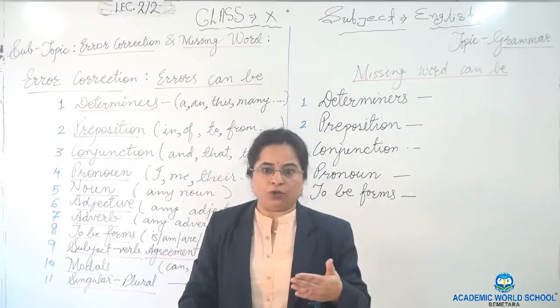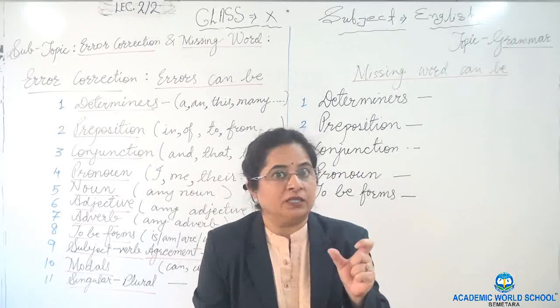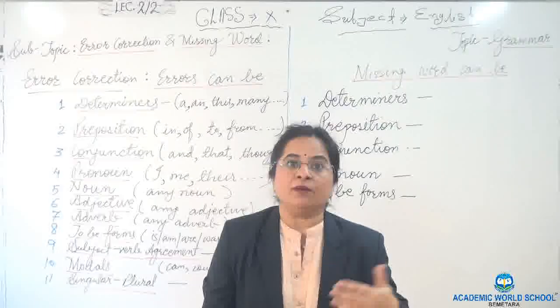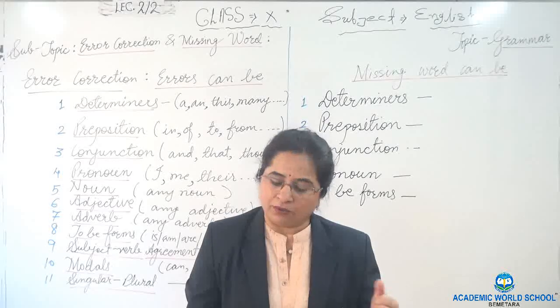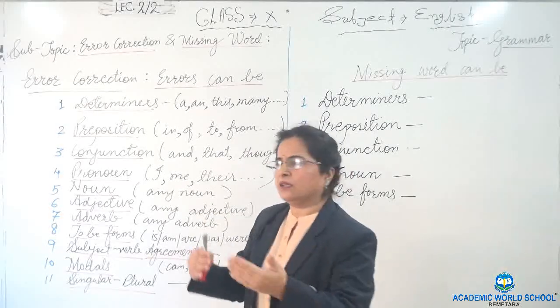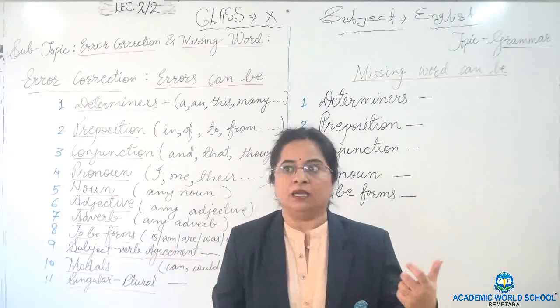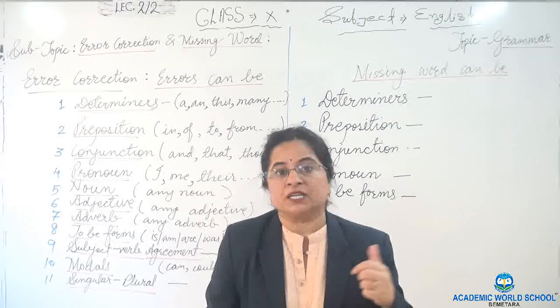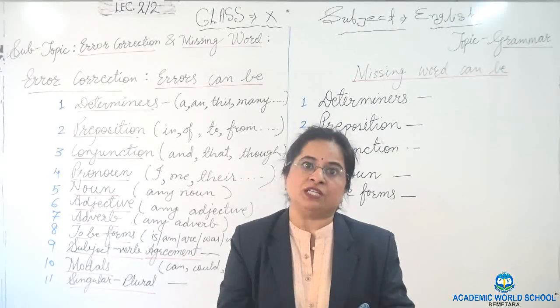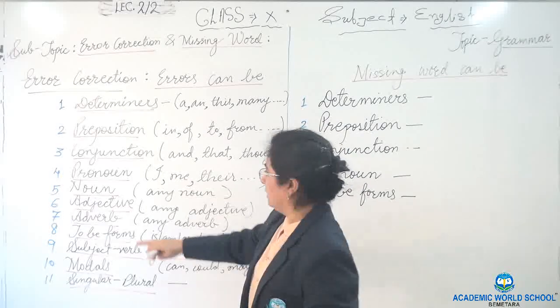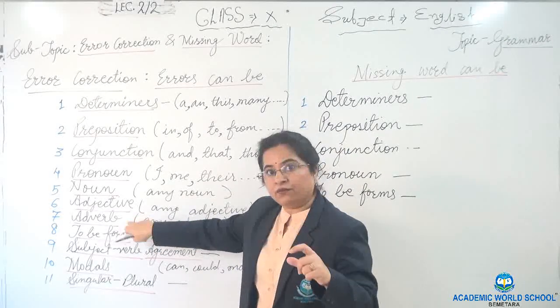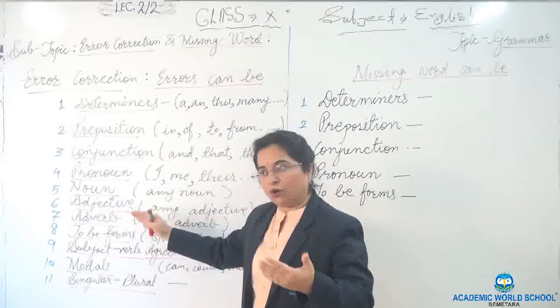Then adjective, whether the given adjective is in its exact form or not. Because we all know what the adjectives are. Adjectives are words which actually explain more about our noun. So if an adjective is given in the wrong form, we can say instead of beautiful, it is given beauty. So you have to change beauty to beautiful. You have to see whether an adverb is in the wrong form.